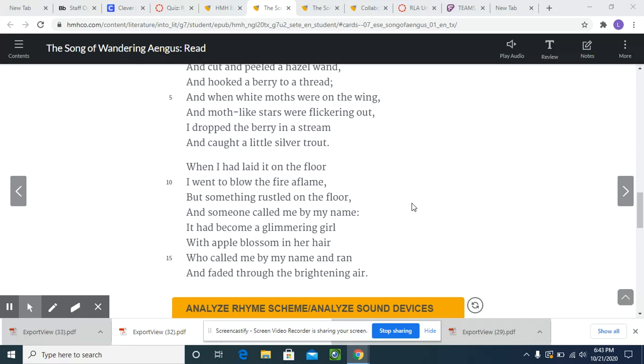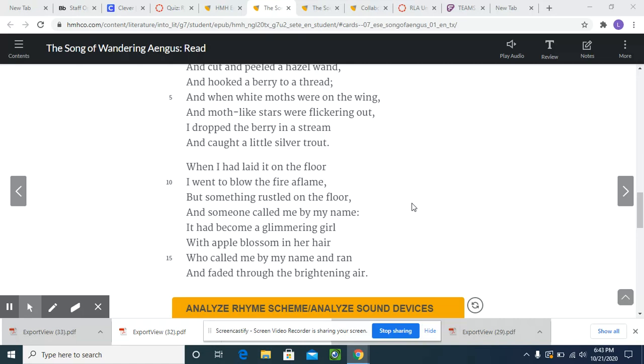Wow, looking at stanza two, there's one word that keeps catching my attention. I'm looking at the word glimmering. When we think about something that's glimmering, we're thinking about something that means sparkle. And we know that diamonds and stars sparkle. So glimmering tells me that it's very bright. Also, when I think about this in my mind, I picture a girl who has light around her.